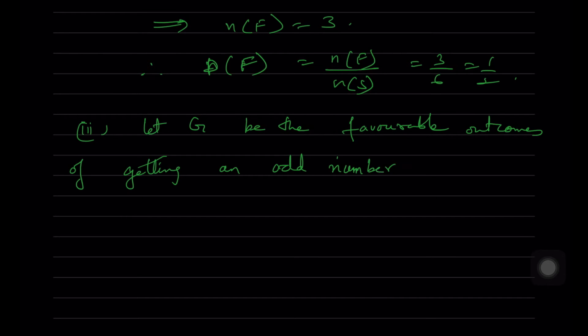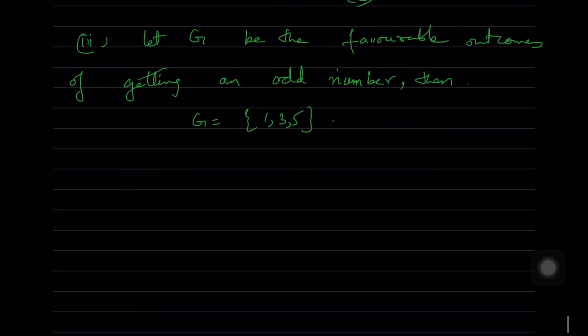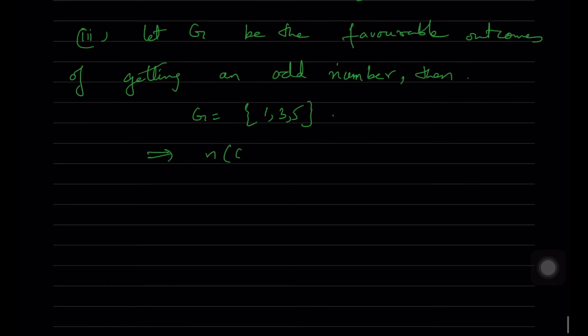Then next, third bit, let G be the favorable outcomes of getting an odd number. Then G is equal to 1, 3, 5, which implies N of G is equal to 3. So probability of G is equal to N of G by N of S, which is equal to 3 by 6, which is equal to half.